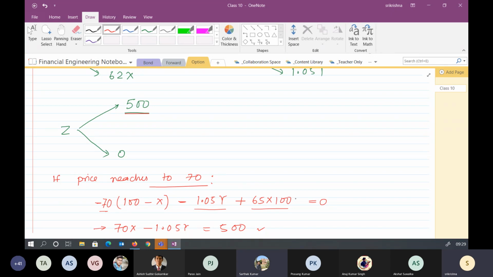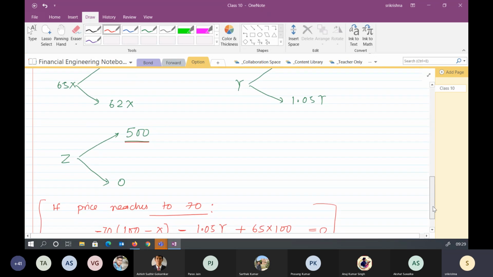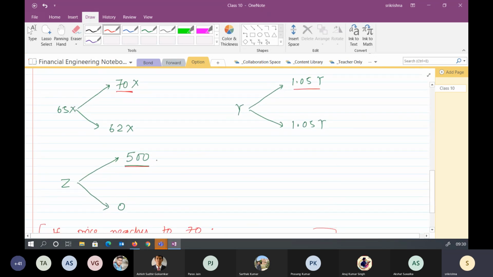Please raise your hand if this equation is okay to you. Okay. So now I will not go and write equations like this. This is for you to understand, because many of the time people ask why this loss will be 500.